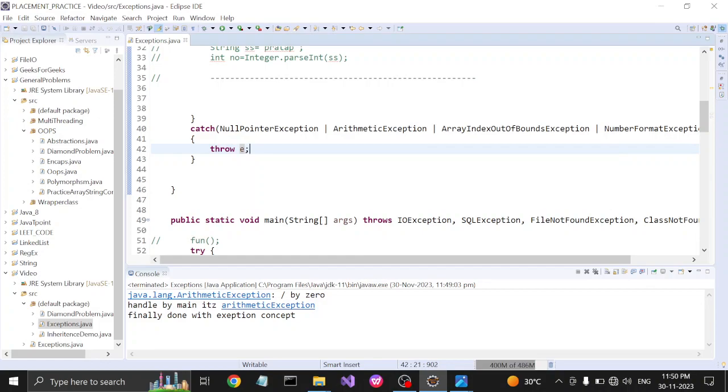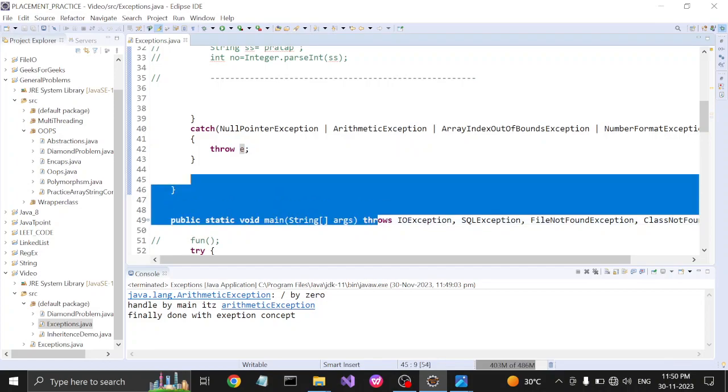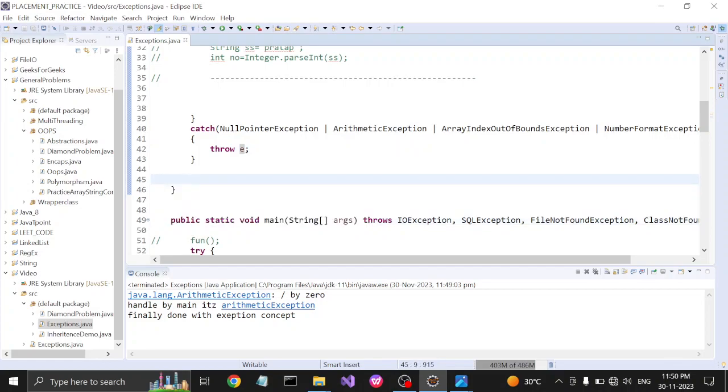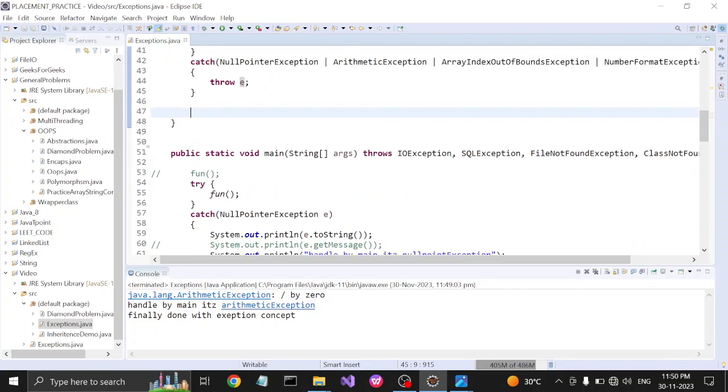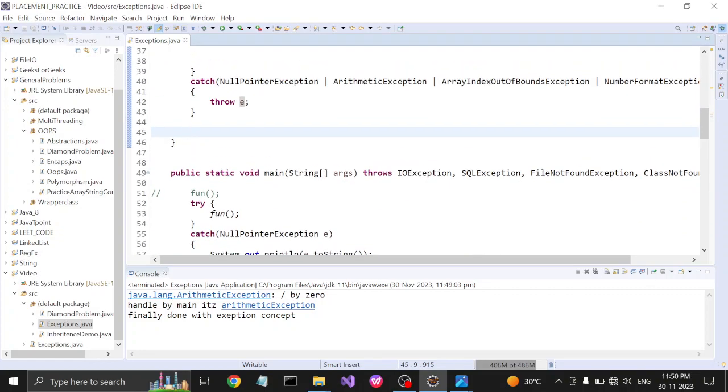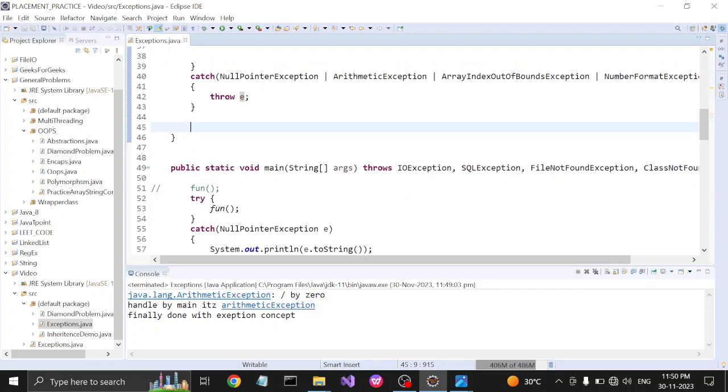By using throw we can throw only one exception at a time. So these two are differentiated. We have seen the hierarchy of the exception and also the difference between throw and throws.